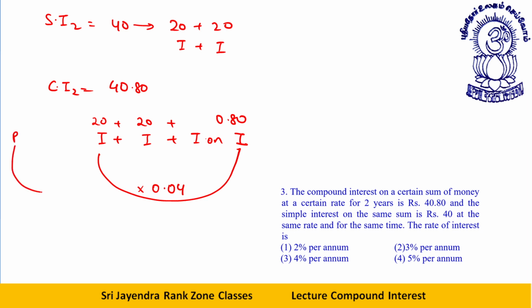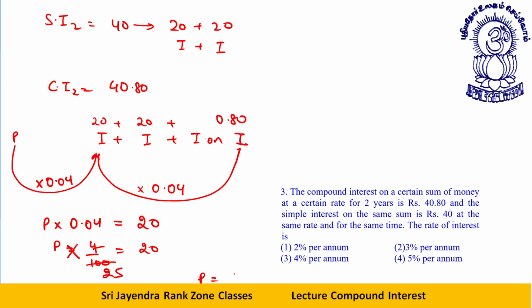So this way the principal multiplied by 0.04 will give me I. So P into 0.04 will give me 20, or P into 4 by 100 is equal to 20, so P is equal to 500. What do you require? You require just the rate of interest. The rate of interest is 0.04, that is equal to 4%. Okay, dear students, 4% per annum. This is your answer, and I hope it must be clear to all of you.